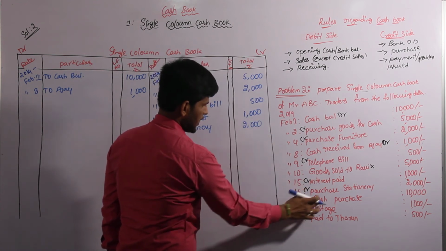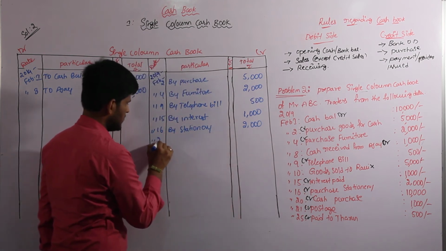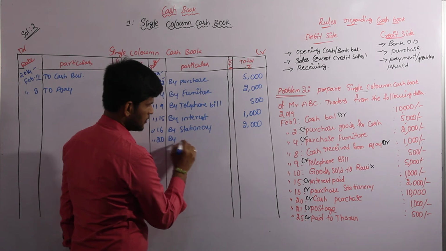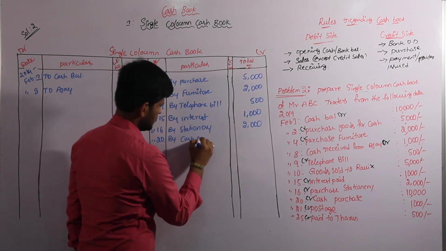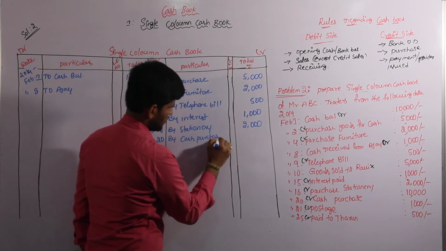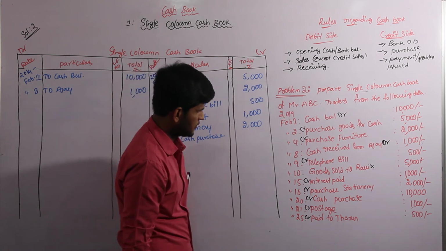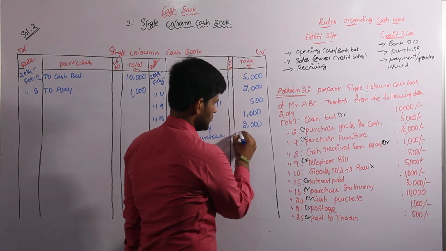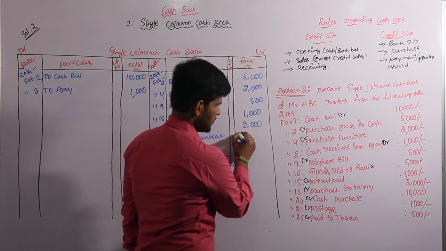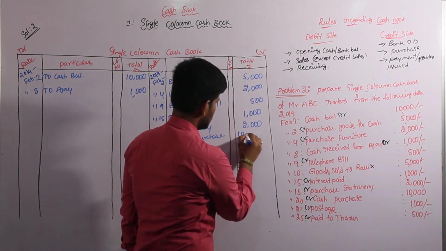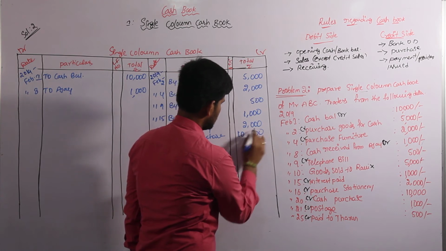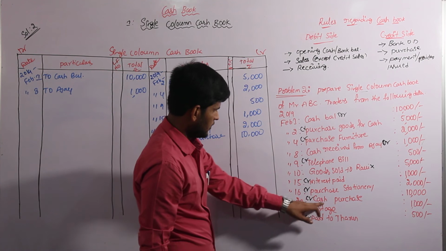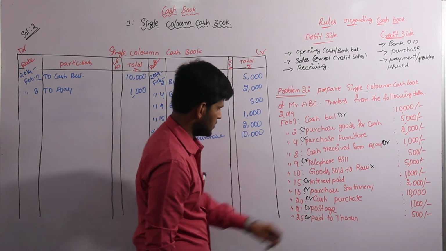And next one, cash purchase, that is on 20. Purchase also again credit side. Cash purchase here. What is cash purchase 10,000. And next one, postage.